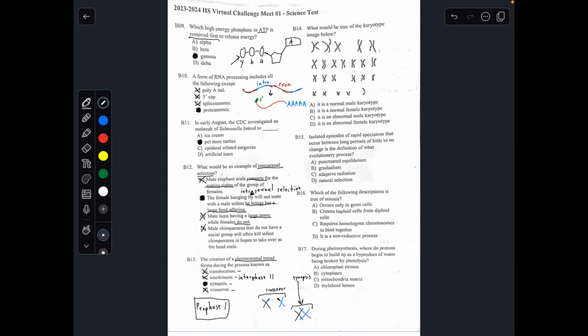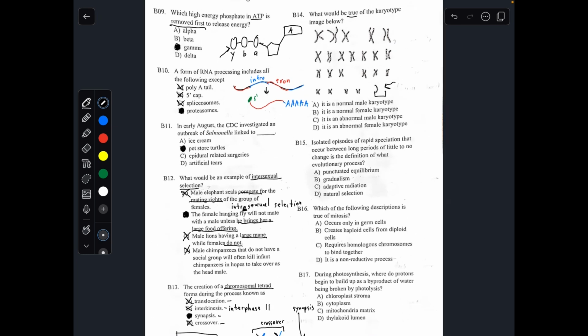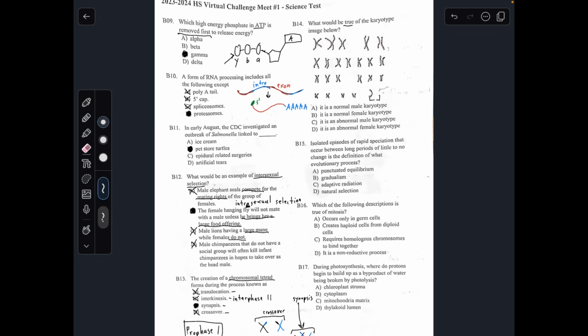Number 14. What would be true of the karyotype image below? We know this karyotype is definitely abnormal because in a human, there are 23 pairs of chromosomes, so 46 in total. This human has only 45 chromosomes. It's missing one in the 23rd pair, and we know the 23rd pair determines the gender. It should either have XX if you're a girl or XY if you're a guy. So it's definitely abnormal, so we can immediately eliminate A and B because it's missing one chromosome.